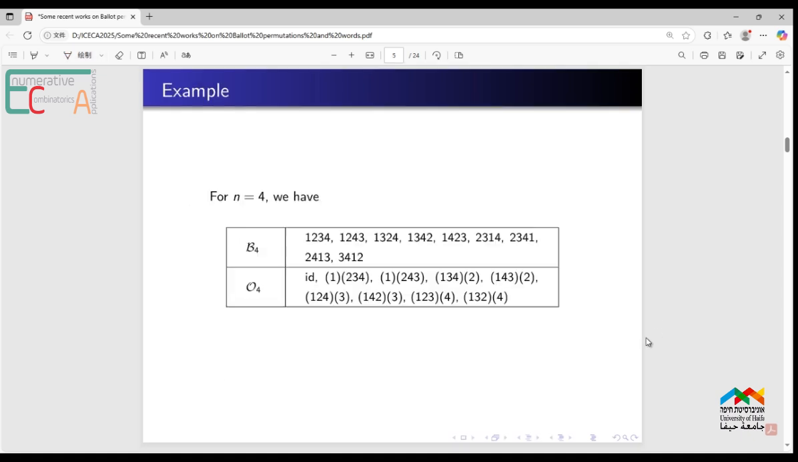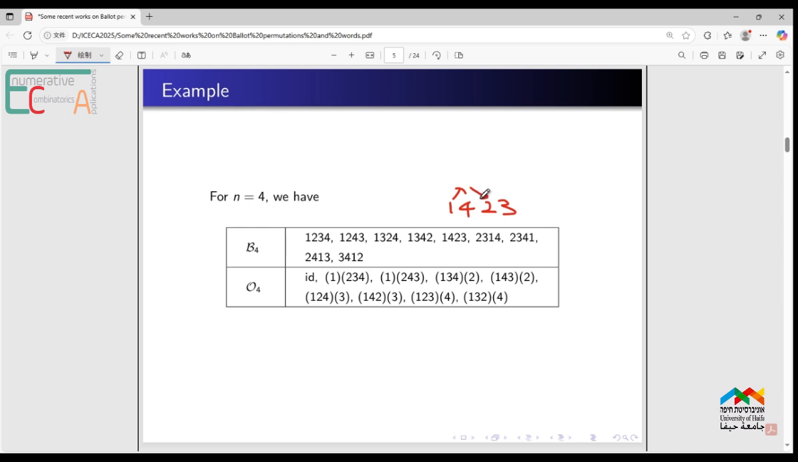Here are examples. For n equals 4, B4 has 9 elements. For 1, 4, 3, 2, its prefixes have 1 ascent, 1 descent, and 1 ascent. The ascents are always no less than the descents. And O4 also has 9 elements, where each cycle has an odd number of elements. The identity means 1, 2, 3, 4, four cycles.